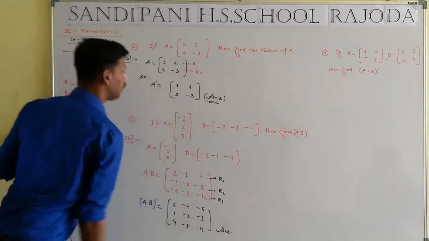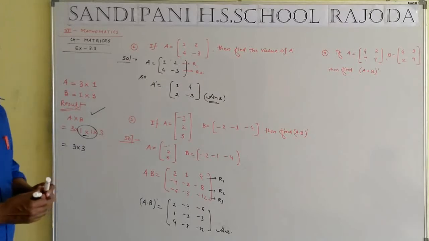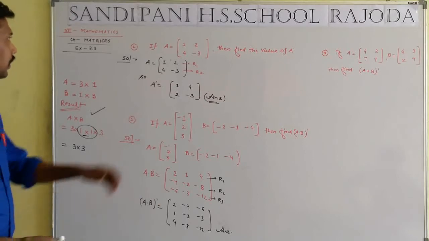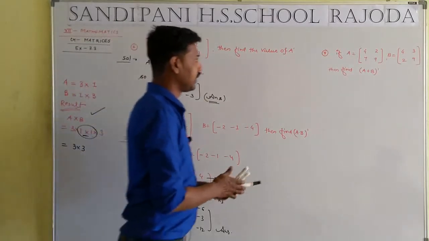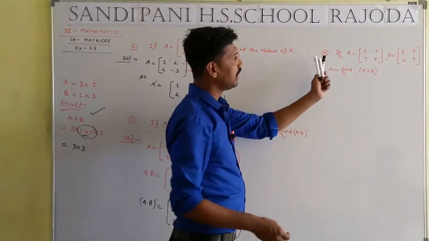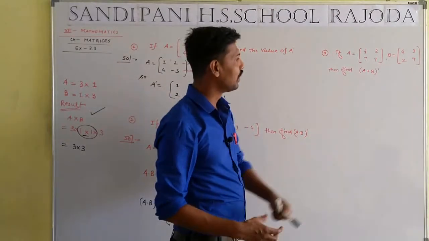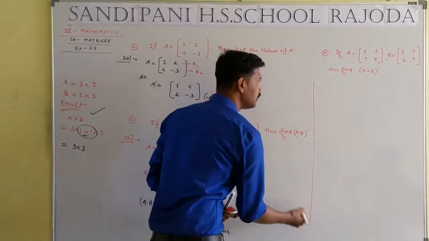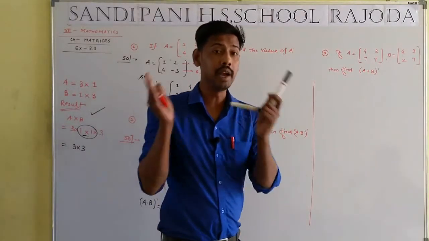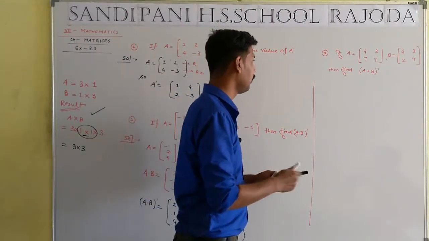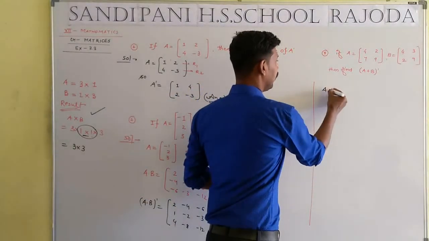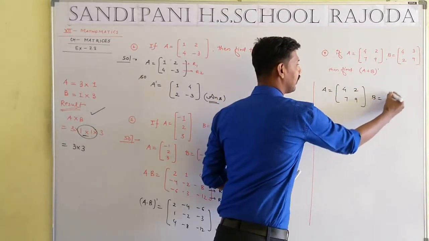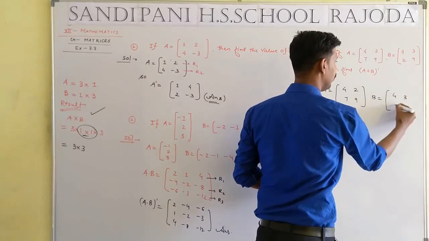I hope you are getting the proper solution of question number second of exercise number 3.3, matrices, under class 12th mathematics. One more time, student, we take another example, question number third. If A is equal to this and B is equal to this, then find (A plus B) whole dash. What is the meaning of (A plus B) whole dash? That means A and B addition, then transpose the matrix. Given that A is equivalent to 4, 2, 7, 9 and B is equivalent to 4, 3, 2, 9.